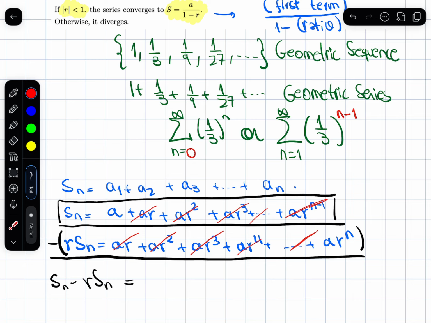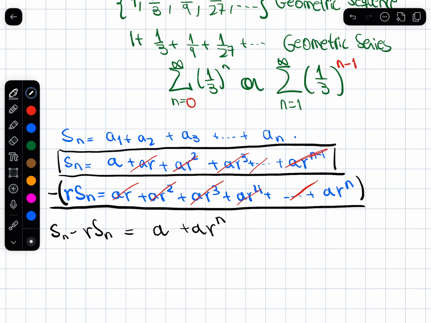If you know, the powers of r are growing, right? 1, 2, 3, 4. If it got to n here, that means the previous term had a power n minus 1, which is the same as this. So it does cancel with this. So the only terms that are left are a and a r to the power n.